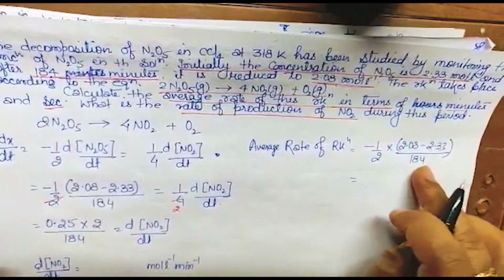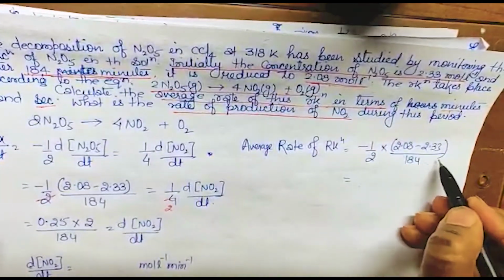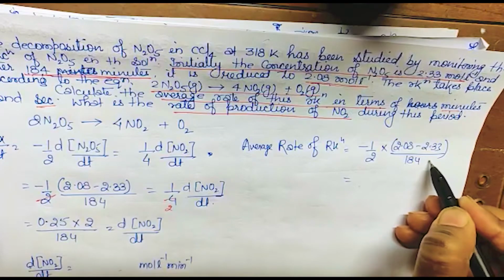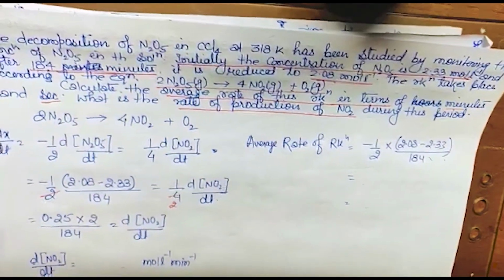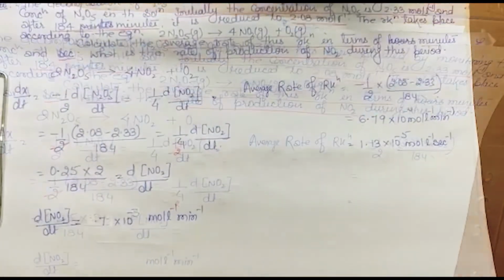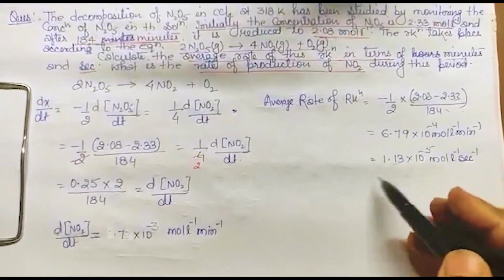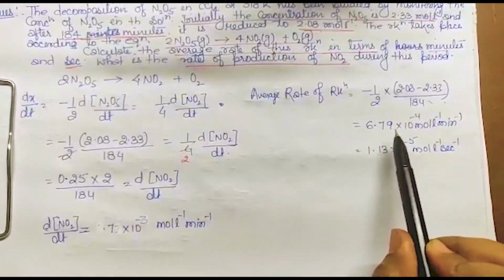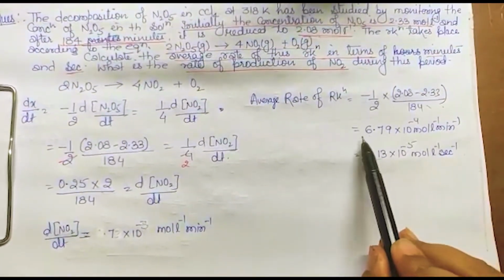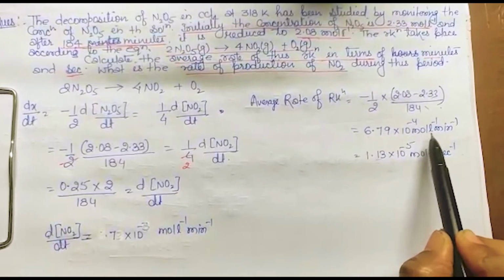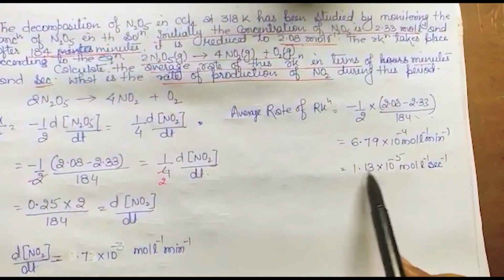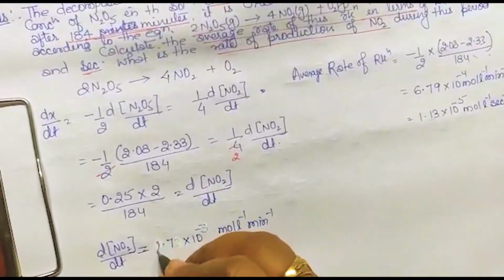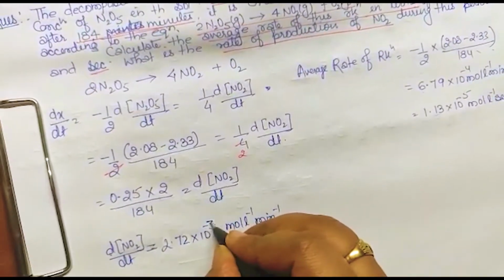So this will be in minutes, and if you multiply by 60 here, you will get it in seconds. Got it? So we'll check it. Once I have calculated this, it is coming 6.79 into 10 power minus 4 mole per liter per minute. And in seconds, this is coming 1.13, and here it is 2.72 into 10 to the power minus 3.